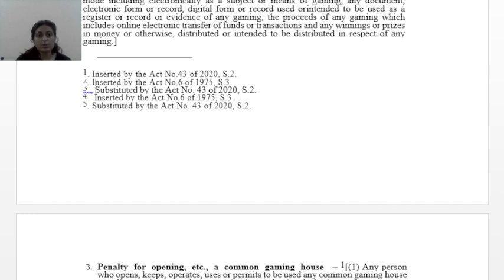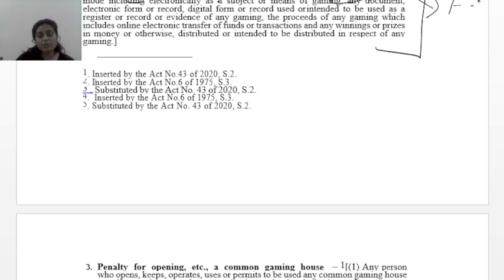Coming forward to instruments of gaming. Instruments of gaming include cards, dice, gaming tables or cloth board or any other articles used or intended to be used, physically or in virtual or intangible mode. What is tangible? Tangible means things that you can touch. Intangible means things that you cannot touch. If anything is happening in a virtual mode, how will you touch it?